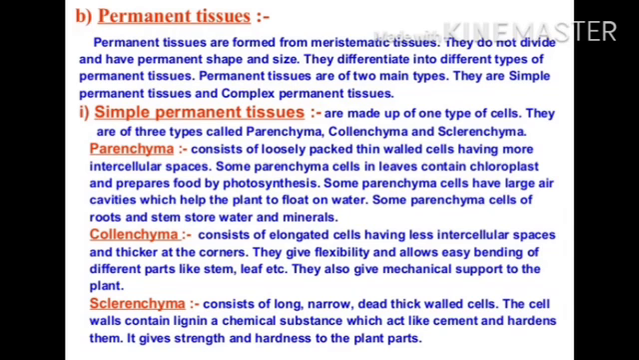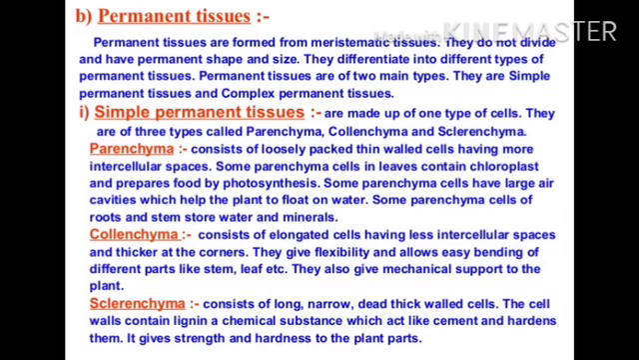Parenchyma consists of loosely packed, thin-walled cells, having more intercellular space. Some parenchyma cells in leaf contain chloroplast and prepare food by photosynthesis. Some parenchyma cells have large air cavities which help the plant to float on water. Some parenchyma cells of root and stem store water and minerals.